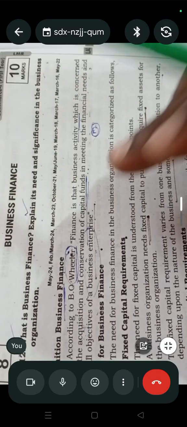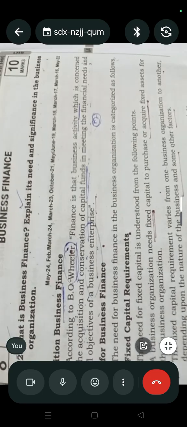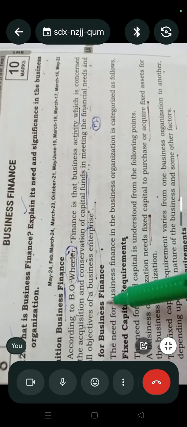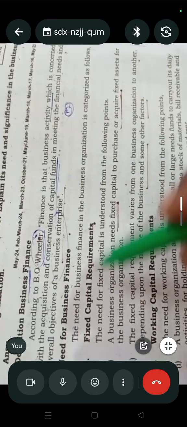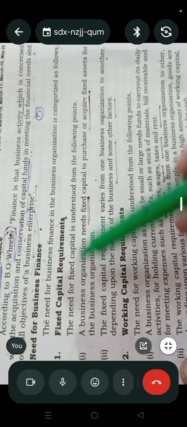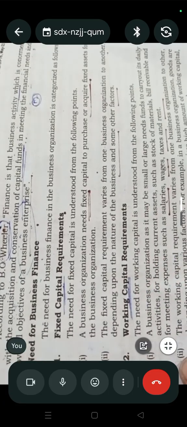That money is called business finance. Am I clear? Right. Now, the need for business finance. Why do we need money in business? Basically, we use business finance for two purposes. One is fixed capital requirement, and the second one is working capital requirement. We'll discuss one by one.